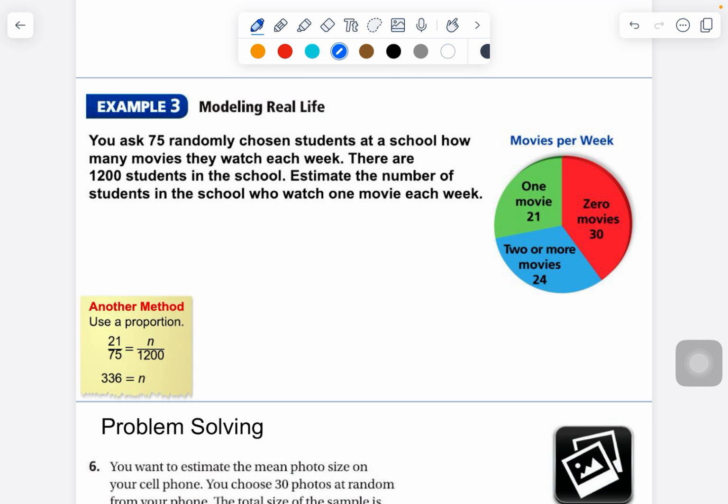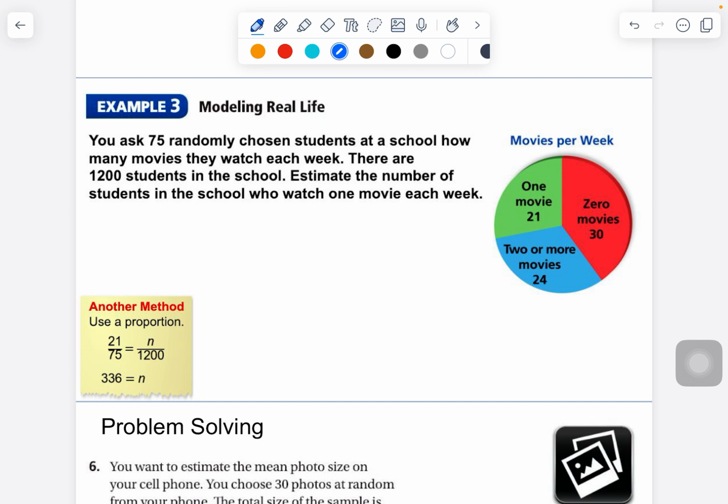75 randomly chosen students at a school. Okay, that seems big enough. We're going to pause about this. We're going to stay positive, break it down part by part. I already stopped, not even through the first sentence, and I'm thinking through what this problem might be asking. So let's see, you ask 75 randomly chosen students at a school how many movies they watch each week, okay? There are 1,200 students. Okay, it seems a little small, but I think we're going to roll with it.